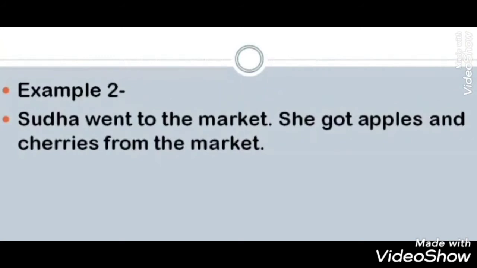Here you see example 2. Sudha went to the market. She got apples and cherries from the market. In place of Sudha, in the second sentence, I have used she. That means instead of using the names again and again, we can use pronouns. He, she, they, we, these all are pronouns.